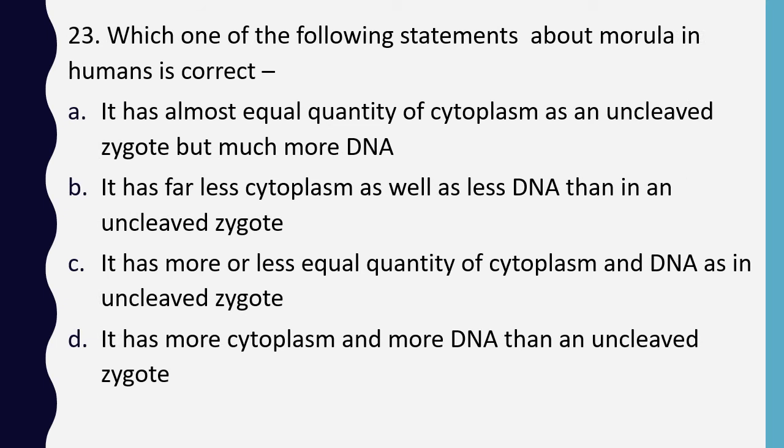Question number 23. Which one of the following statements about morula in humans is correct? It has almost equal quantity of cytoplasm as an uncleaved zygote but more of DNA. It has far less cytoplasm as well as less DNA than an uncleaved zygote. It has more or equal quantity of cytoplasm and DNA as an uncleaved zygote, or it has more cytoplasm and more DNA than an uncleaved zygote. The correct answer is option A. It has almost equal quantity of cytoplasm but more of DNA when compared to an uncleaved zygote.